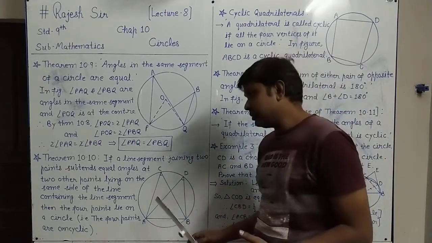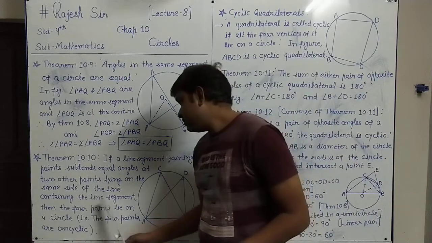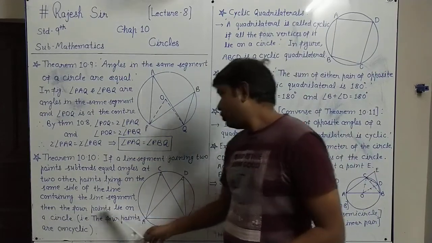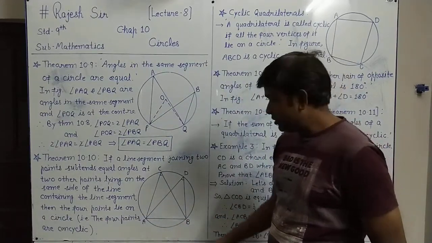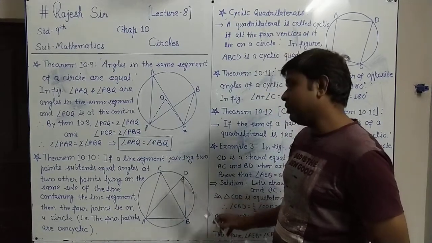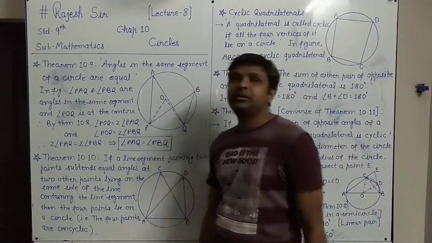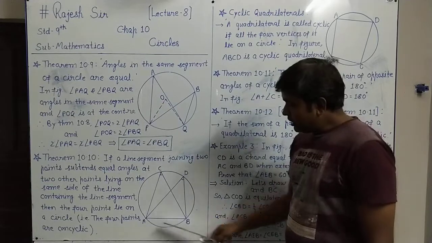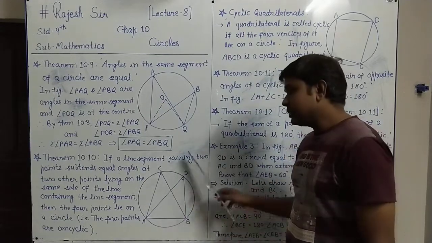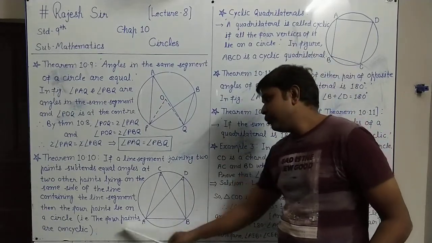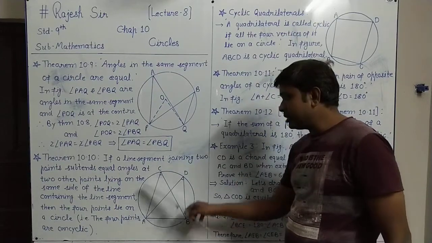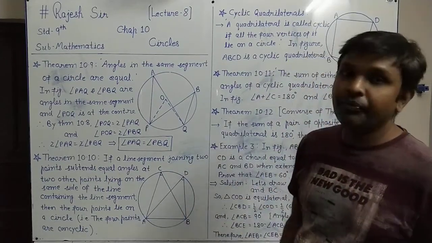If this happens, what happens then? Then the 4 points we have in total now, A, B, C, D, all the 4 points lie on a circle. All these A, B, C, D points lie on a circle, or you can say in other words, the 4 points are concyclic. Concyclic means all the 4 points will be on the circle.